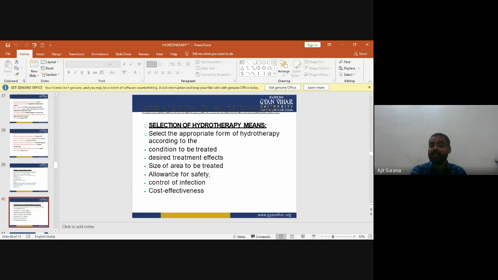These are the selection of hydrotherapy means. Select the appropriate form of hydrotherapy according to the condition to be treated, desired treatment effects, size of area to be treated, allowance for safety or control of infection, and cost effectiveness.